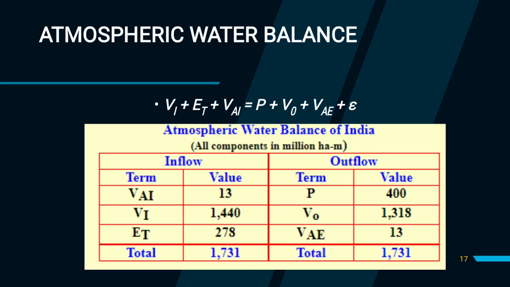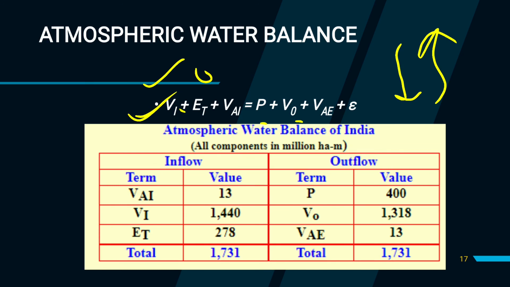Now the atmospheric water balance equation is Vi plus Et plus A. The left hand side is basically outflow, that is from land surface to the atmosphere, and the other side is P plus V naught plus Vi plus some losses epsilon. This is to the land surface from the atmosphere, and this is to the atmosphere in the left hand side.